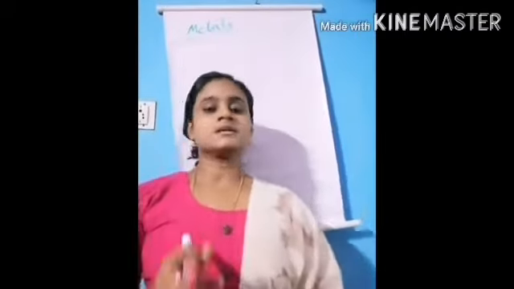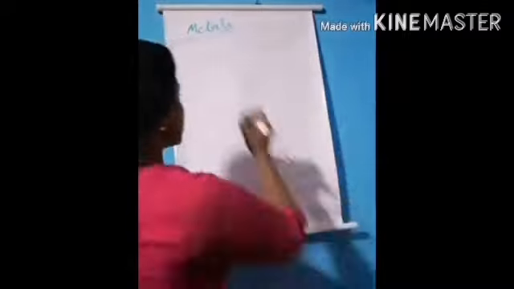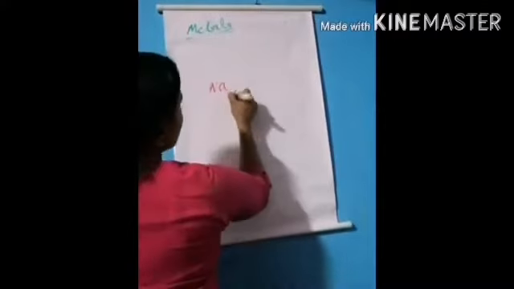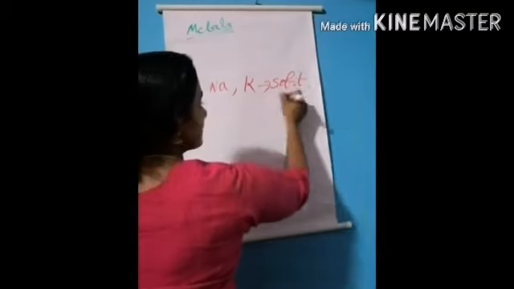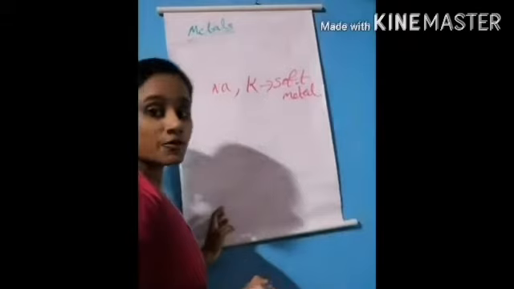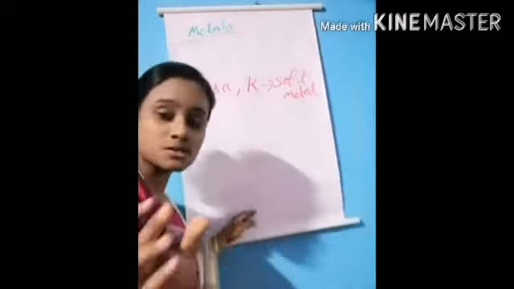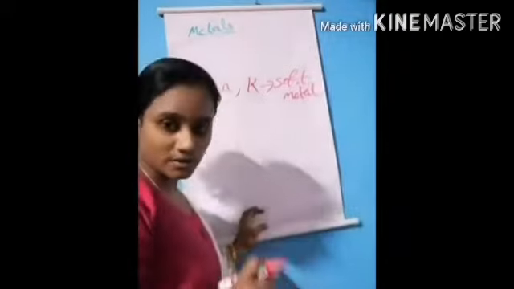I told you almost all the metals are hard solids, but there is an exception: the soft metals. Sodium Na and potassium K are very soft metals, soft solids.